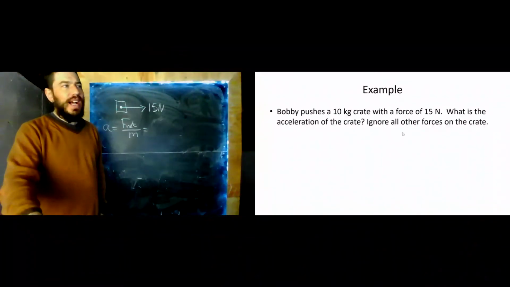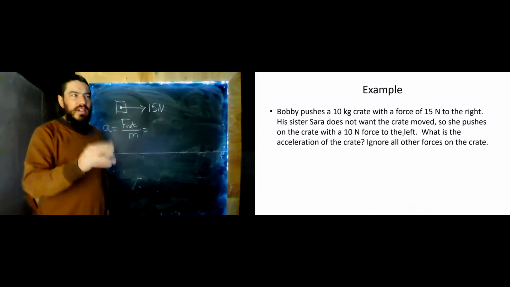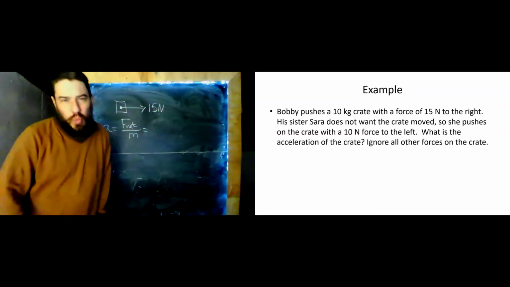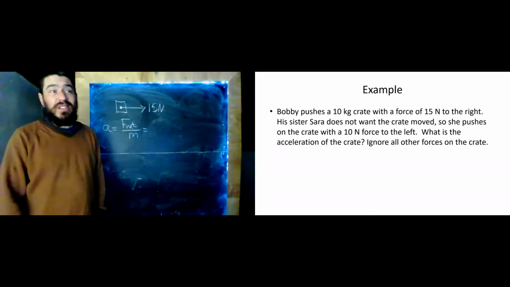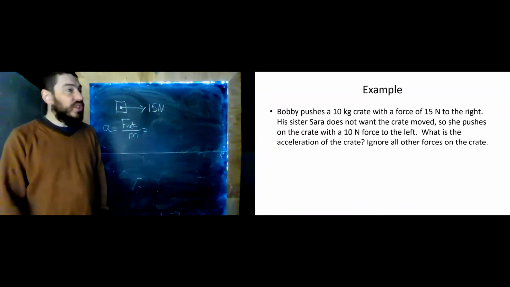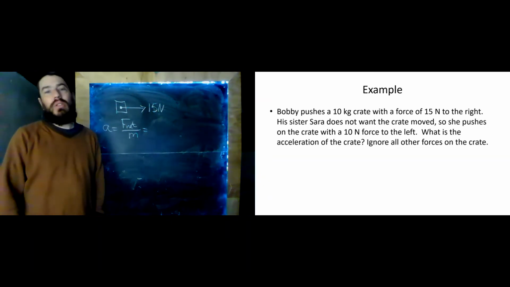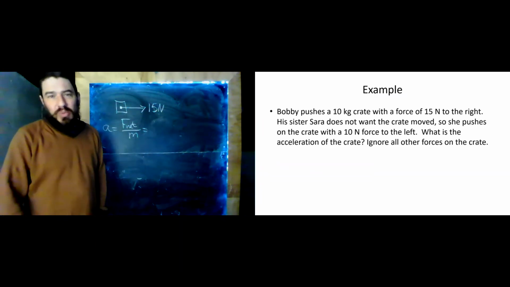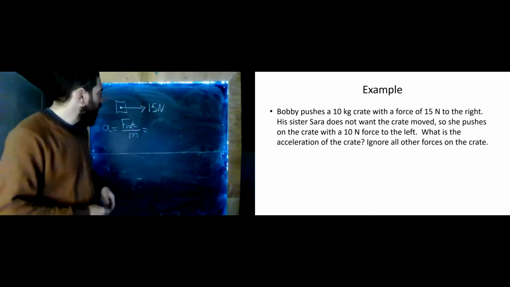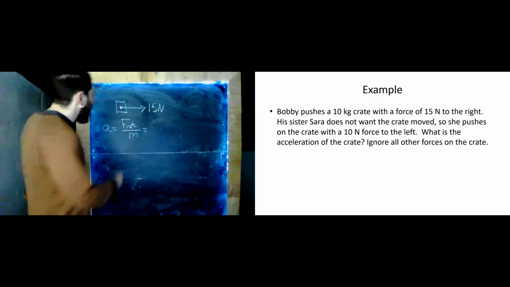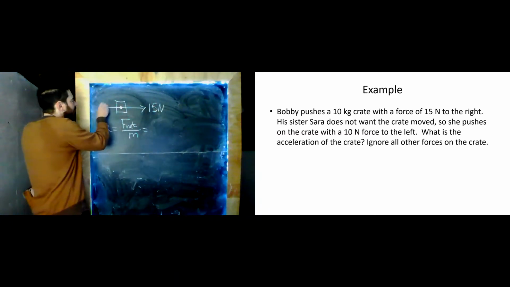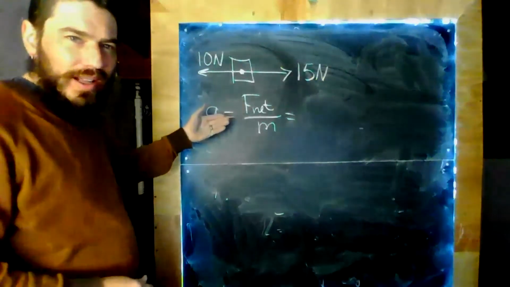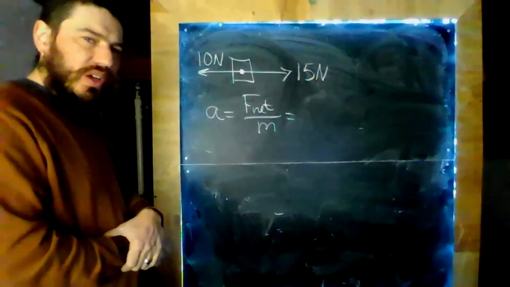Let's make this example a tiny bit more complicated. We've still got Bobby pushing this 10-kilogram crate with a force of 15 newtons to the right. But now his sister Sarah doesn't want the crate moved. So she pushes on the crate with a 10-newton force to the left. What is the acceleration of the crate now? And we're supposed to ignore all other forces. Okay, we've got 15 newtons to the right, and we've got 10 newtons to the left. What's our total force now? Why don't you make a prediction? Pause the video if you have to.